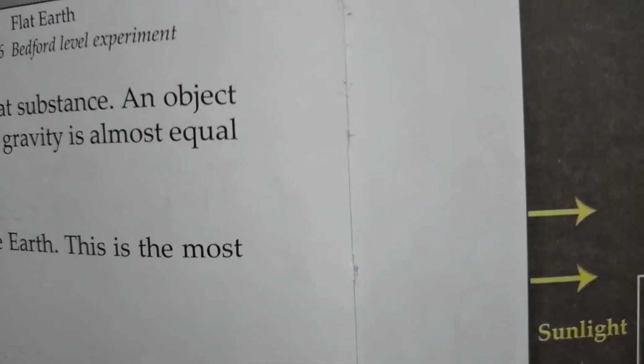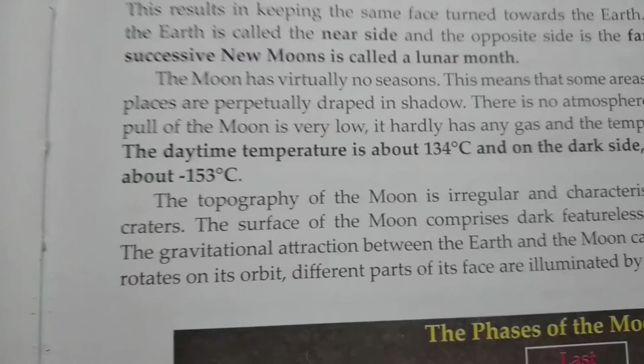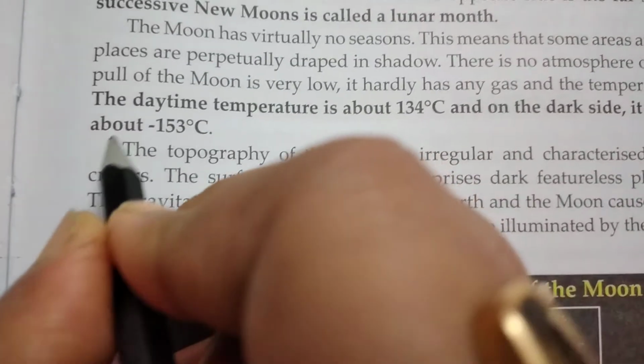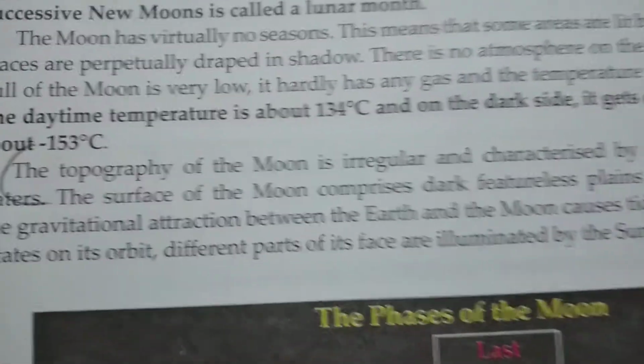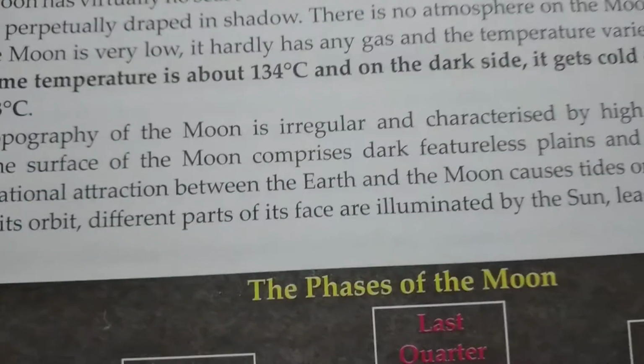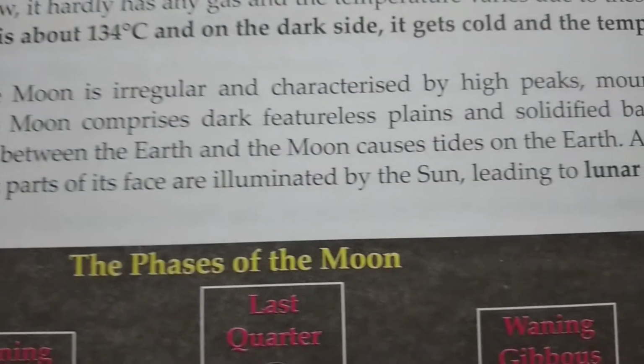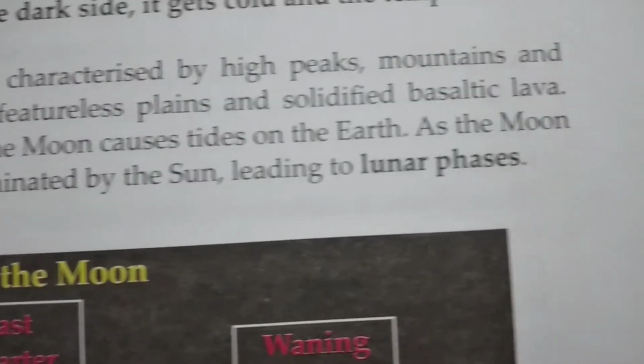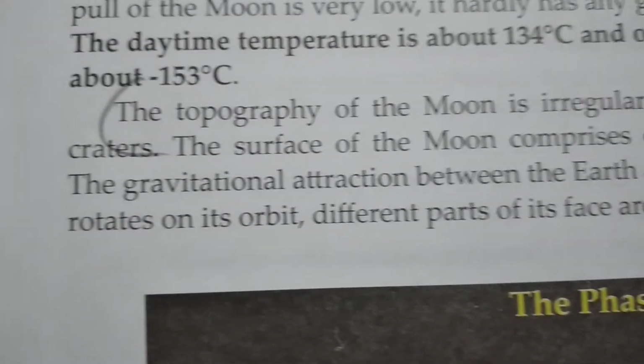Okay. Now the next question is, briefly discuss about the surface of the moon. Briefly discuss about the surface of the moon. So we are beginning the answer from here, that is, the topography of the moon is irregular and characterized by high peaks, mountains and craters.